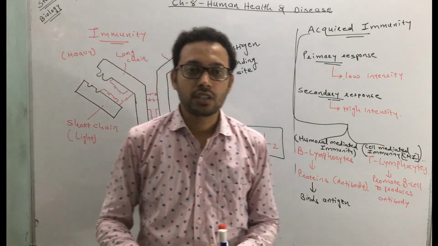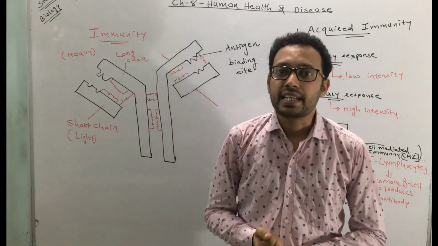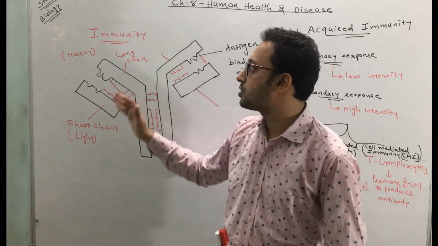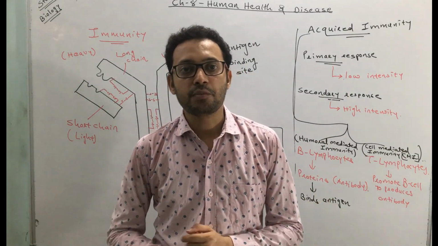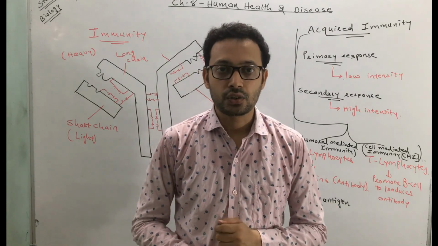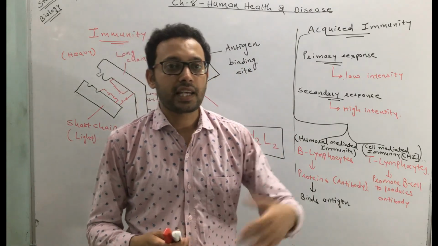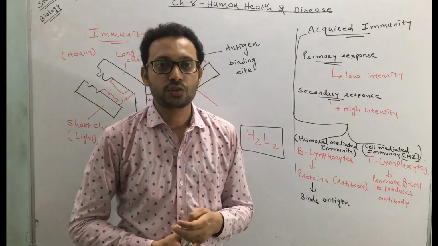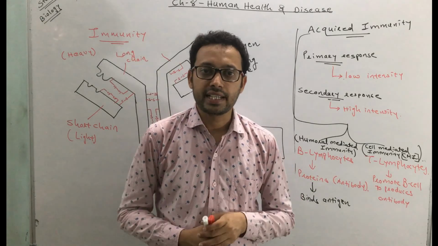So in short, today we have discussed the two types of immunity. The first one is called innate immunity. The second one is called acquired immunity, and we have also seen the structure of antibody. Remember, the structure of antibody is important, so you have to remember all this. Next time we will see the other concepts of immunity like active and passive immunity, or you can say immunization and vaccinations, or autoimmunities and allergies, that we will discuss in the next session.